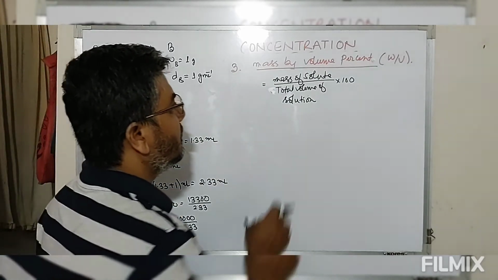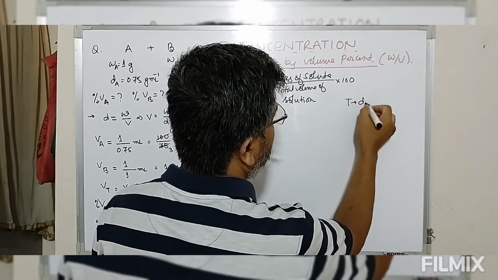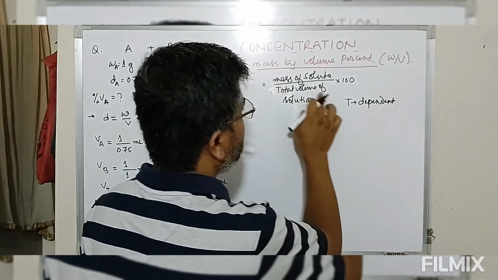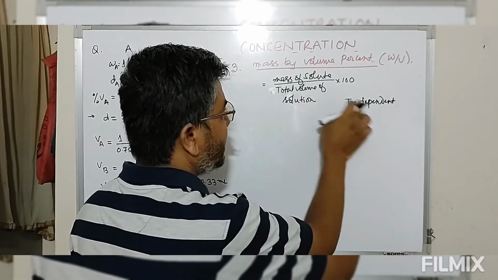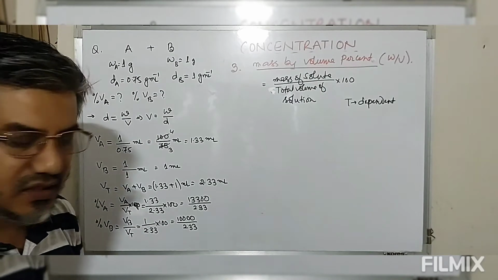So this means, volume being temperature dependent, this quantity is temperature dependent. Why is this temperature dependent? Because we have a volume of solution and volume is temperature dependent. So mass by volume percentage is a temperature dependent quantity.